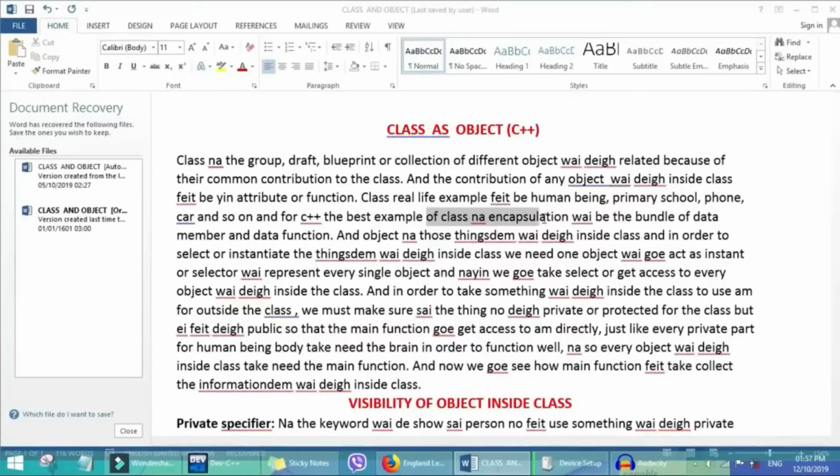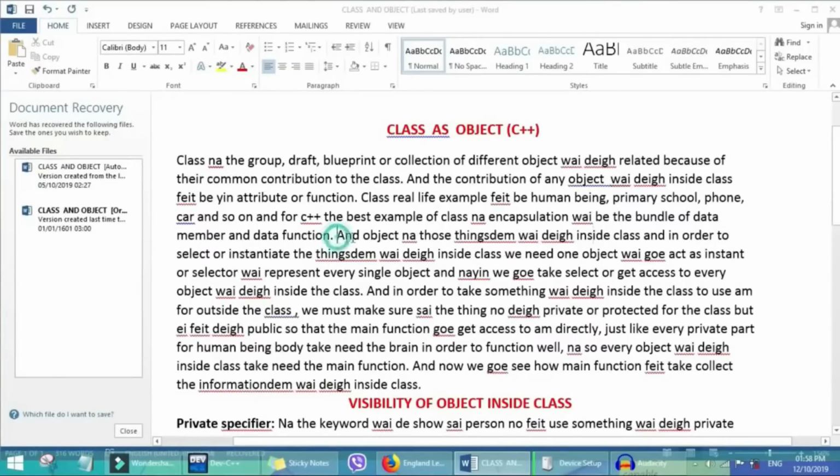And here I say the best example of class in C++ is what they call encapsulation, which is the bundle of data members and data functions together. It is just like our red and yellow capsule. We have two sections bundled together to give one particular treatment to a disease. So data members are just like the name, just like the attributes, and data functions are just like the behavior of that particular object or that class.